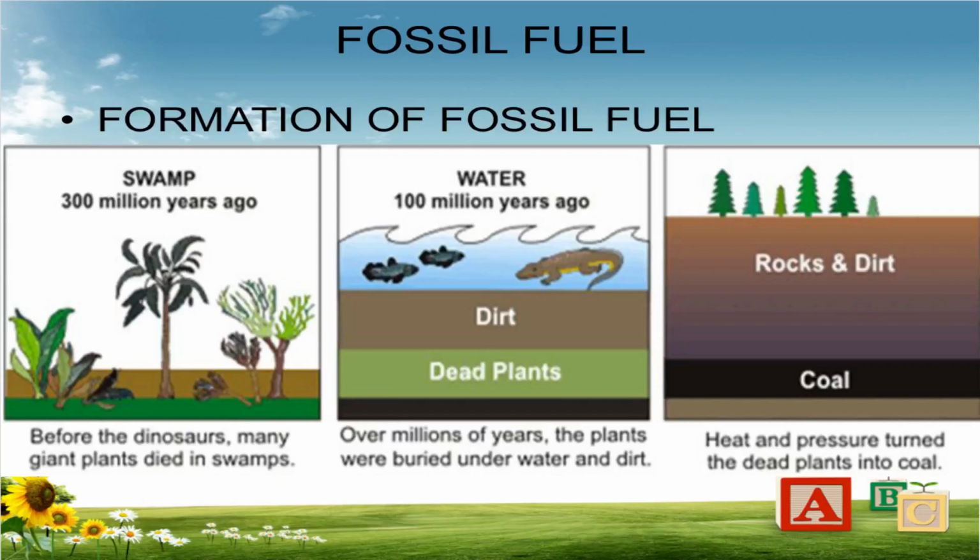Due to certain calamities, the forest, consisting of many plants, and the plants and animals may be buried, and may die due to certain reasons and fall down and be buried under the soil. And then after millions of years, that buried plant will be converted into fossil fuel under high pressure and heat. So this is the process for the formation of fossil fuel. Okay. So under what? High pressure and heat.